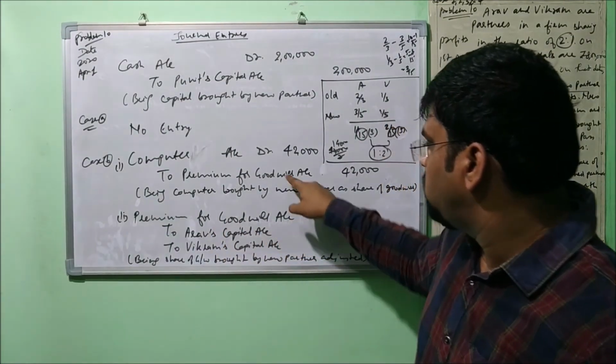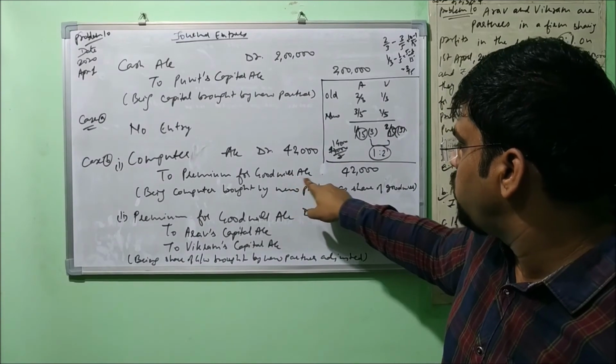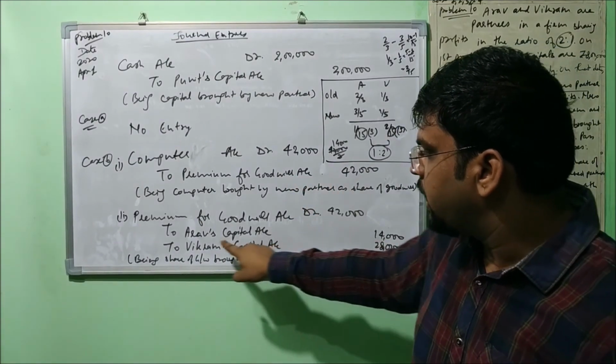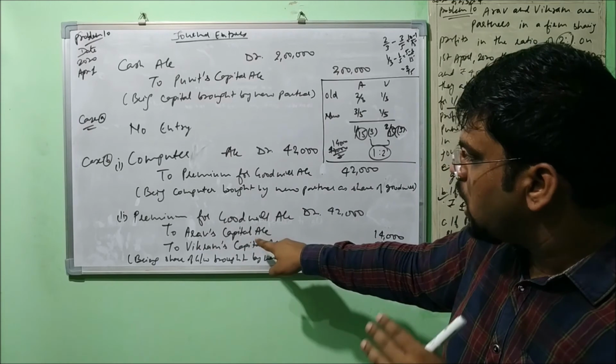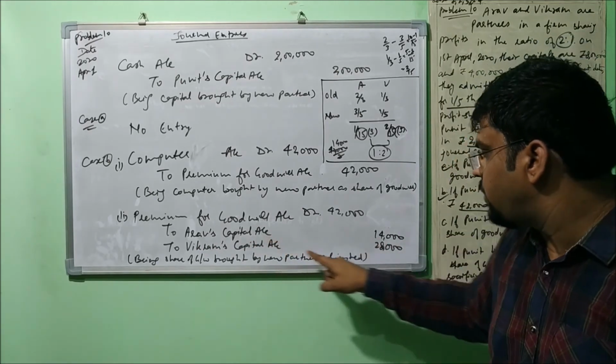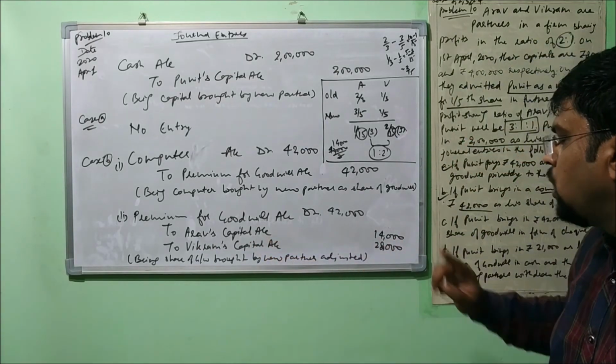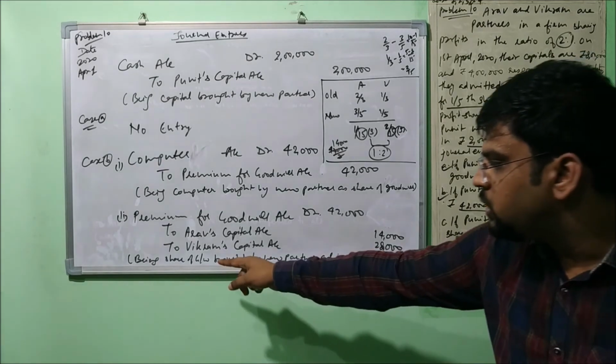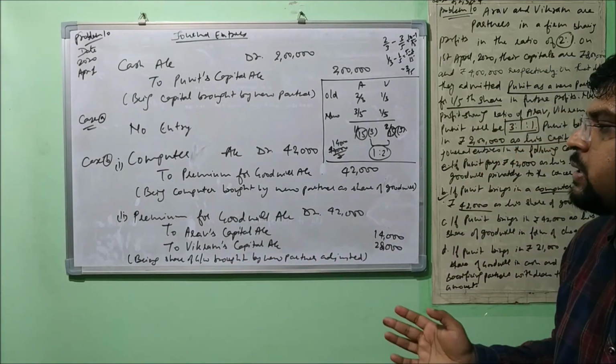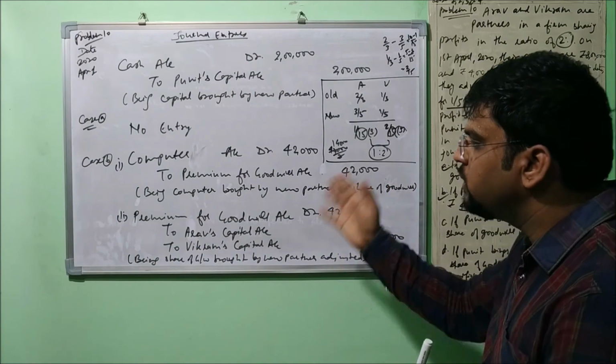Premium for goodwill account the same, because this is a temporary account. It was opened here. It is closed now. And the amount has been transferred to sacrificing partners' capital accounts. RS's capital account 14,000. Vikram's capital account 28,000. Being share of goodwill brought by new partner adjusted. Understood the point? So two of the cases are done here.